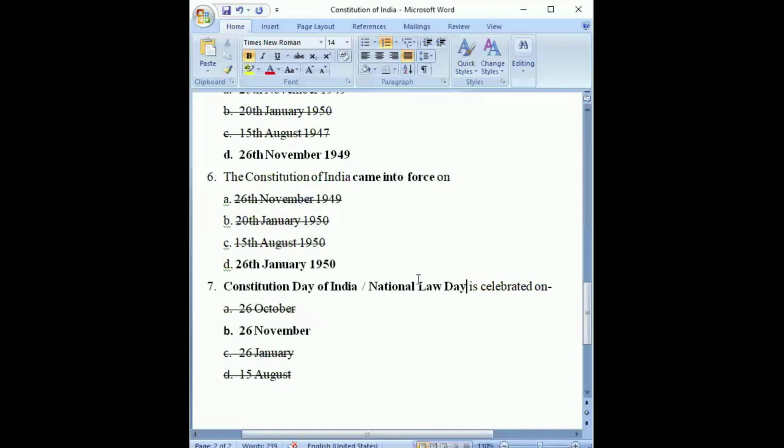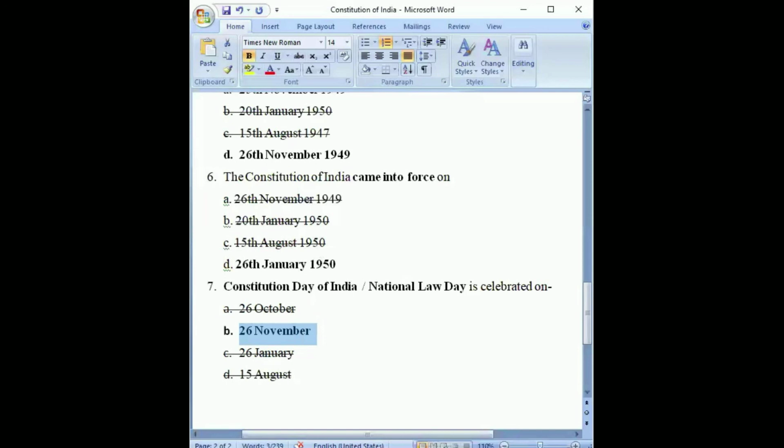You must have seen that on this particular day, 26th of November, many events, seminars, lectures and others are conducted based on legal issues or legal topics. Why is it done? It is only because they want to celebrate this day, Constitution Day or National Law Day. It is 26th of November when the Constitution of India was adopted. And 26th of January we celebrate as Republic Day.